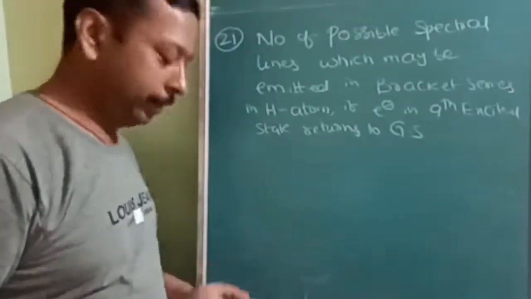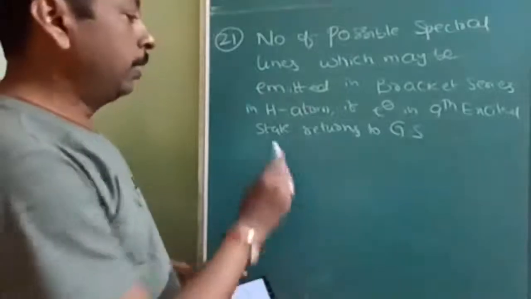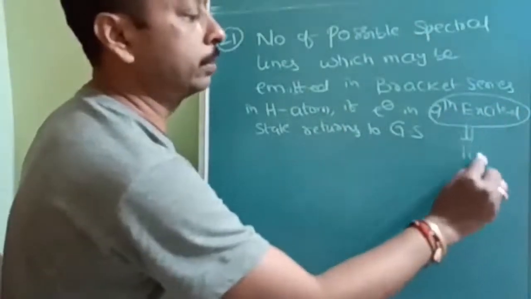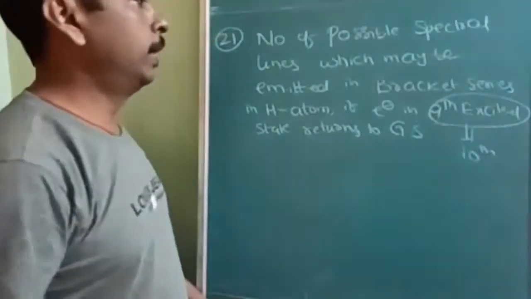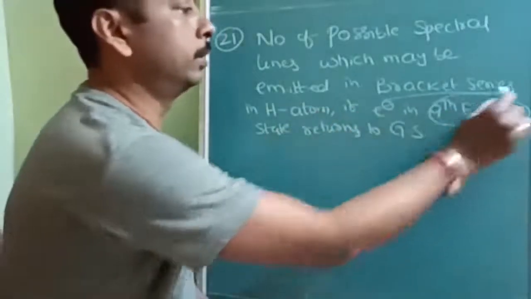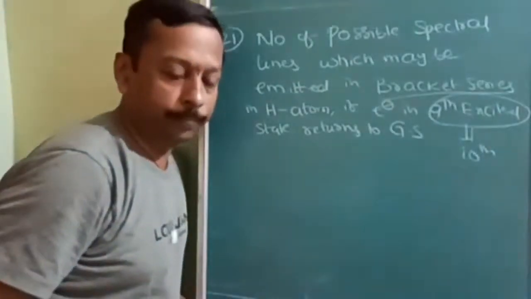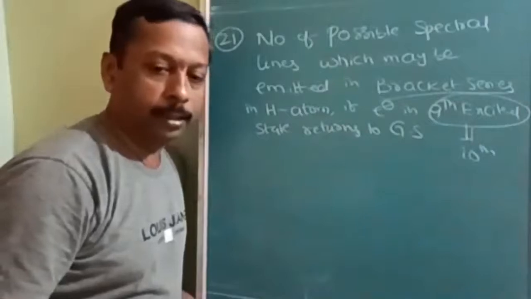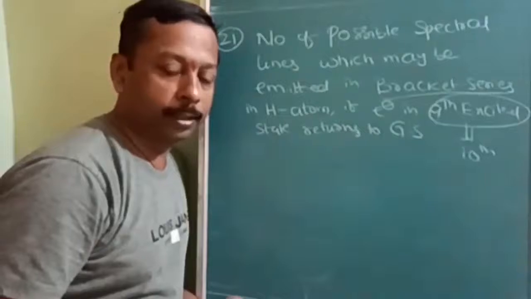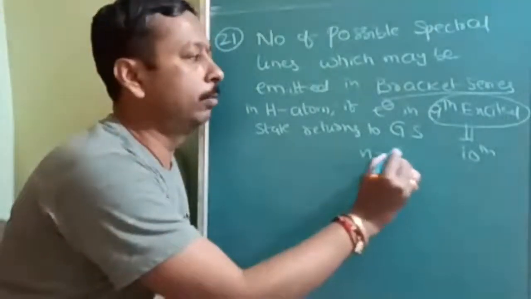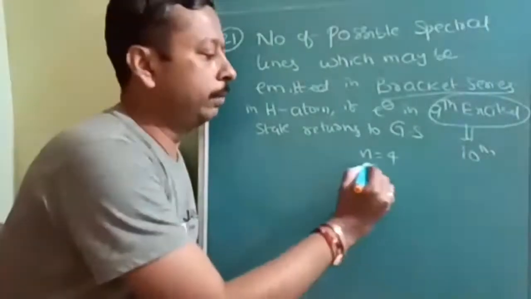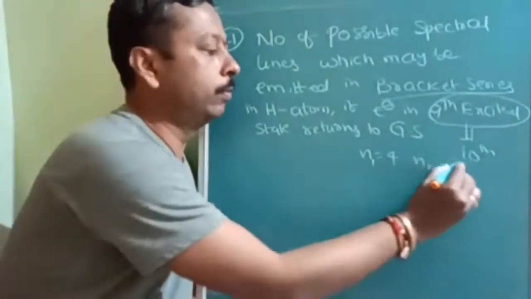Okay. Here the question is so much twisted. Ninth excited state. Just now I told you ninth excited state means 10th orbit. And lines, we should not count everything in the bracket series. What is the bracket series? N value for the bracket series. Lyman, Balmer, Paschen, bracket. Okay. Bracket series N value will be how much? 4. Is it understood? Line 4. So N1 is equal to 4, N2 is equal to 10.